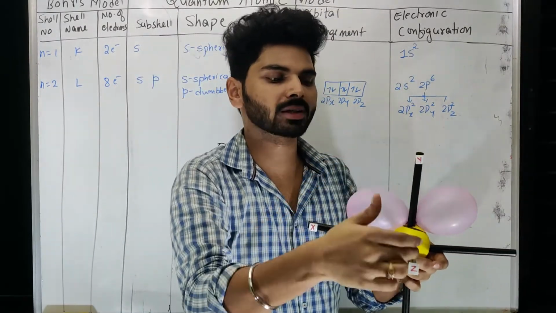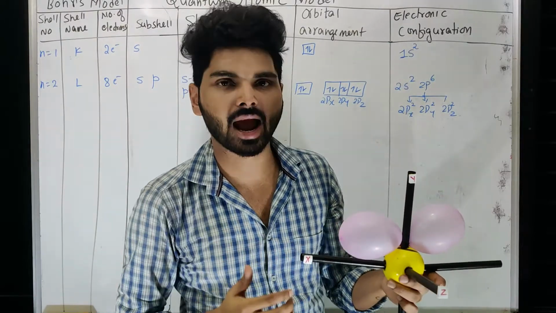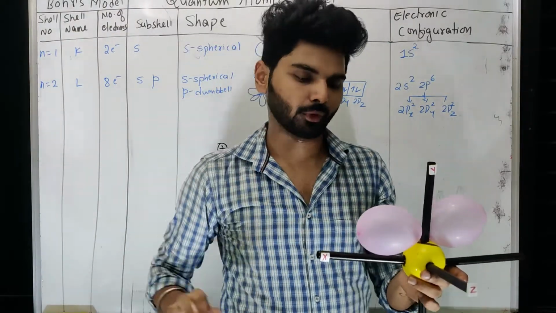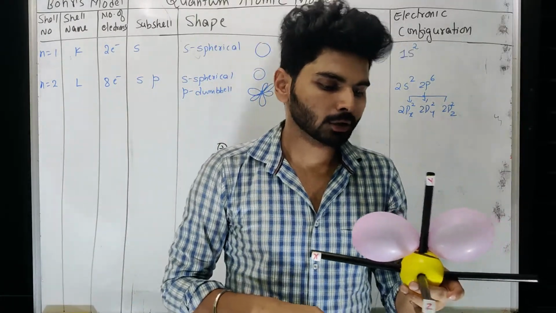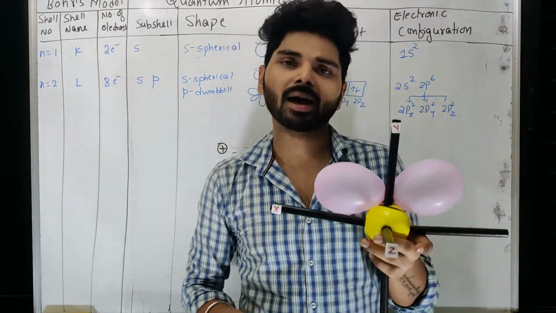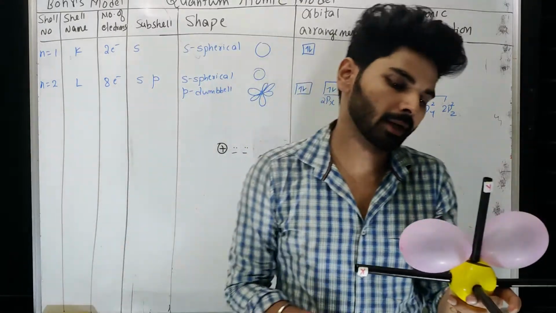Its presence is not there in the yz plane, but its presence is there in the xz and xy planes. That's the reason why it is still a 3-dimensional picture. So now, why do I need to have this p orbital as a dumbbell in shape?